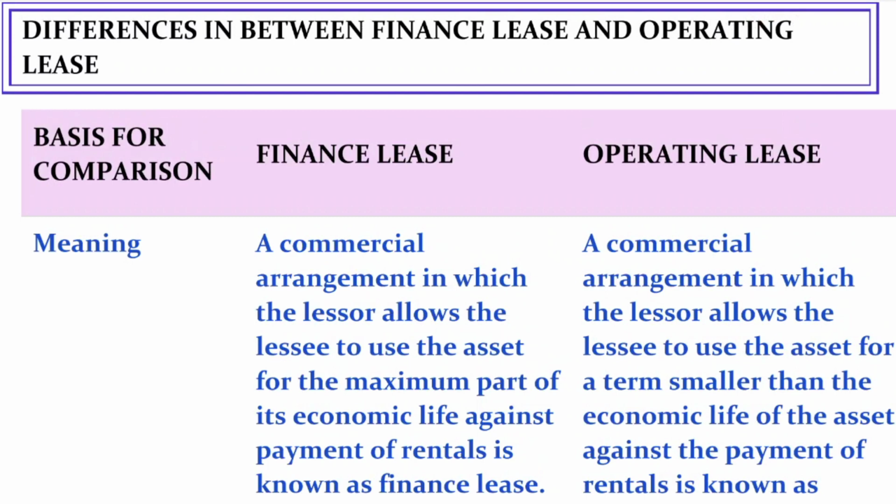So in simple terms, in finance lease the lessor allows the lessee to use the asset for a fixed term, there is a risk and reward transfer as well, and once the term of the agreement is completed, the lessee has an option to purchase this asset from the lessor. So this is a finance lease.